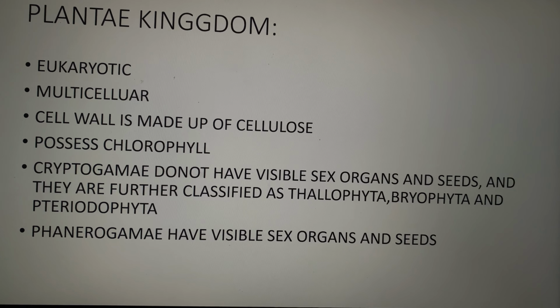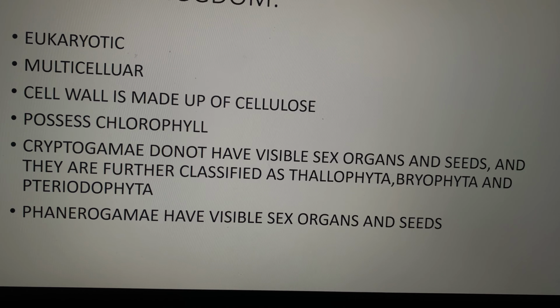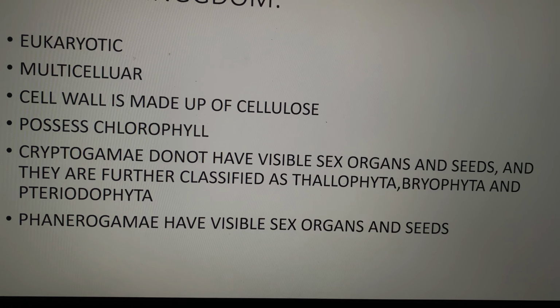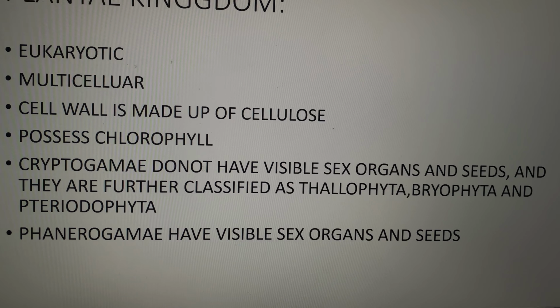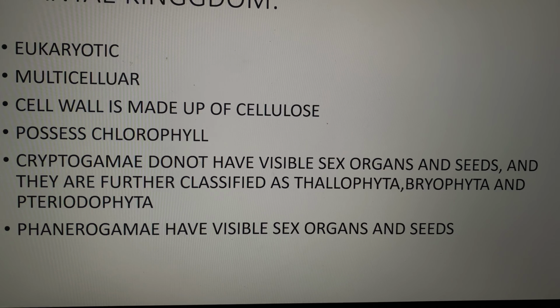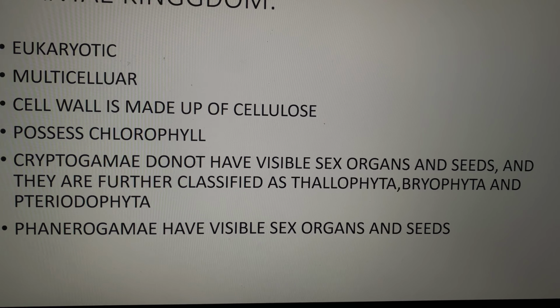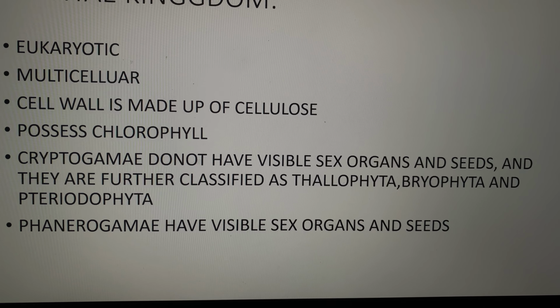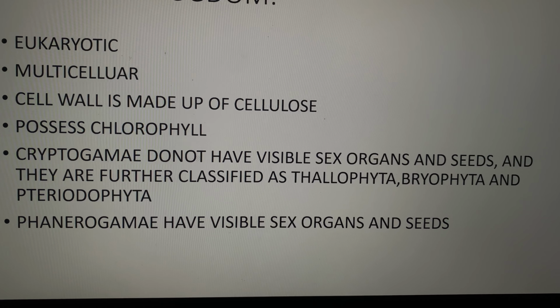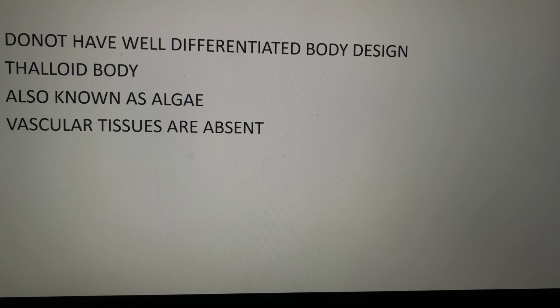Plant kingdom. They are eukaryotic, they are multicellular. Cell wall is made up of cellulose. They possess chlorophyll and photosynthesis is performed. Cryptogams do not have visible sex organs and seeds, and they are further classified as Thallophyta, Bryophyta and Pteridophyta. Phanerogams have visible sex organs and seeds.